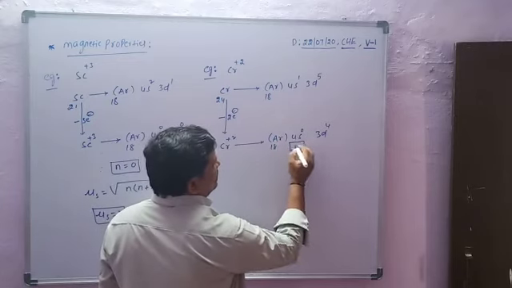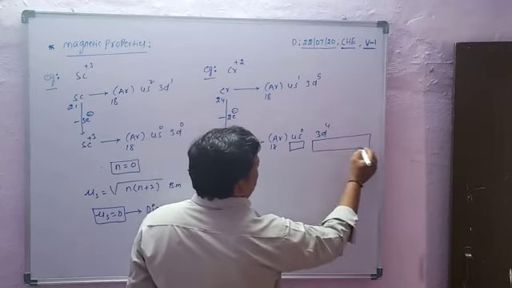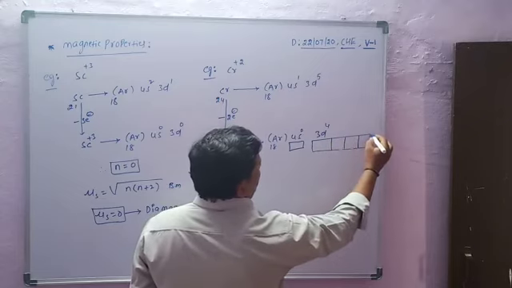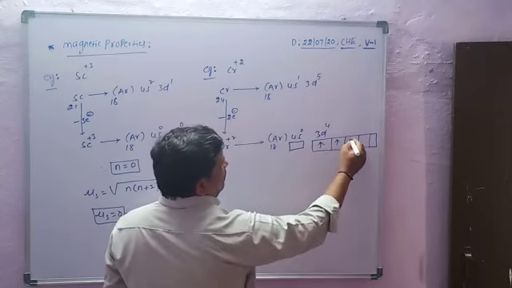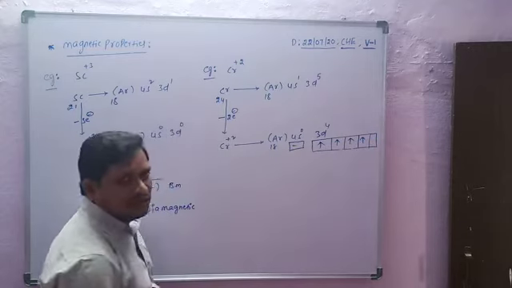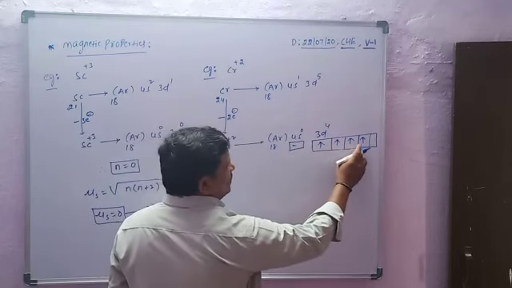4s0 means no electrons. Now 3d4: the d subshell consists of 5 orbitals, and here there are 4 unpaired electrons, 1, 2, 3, 4.